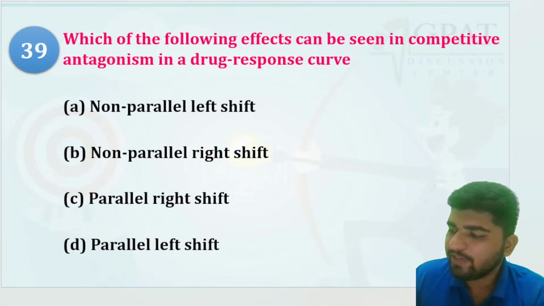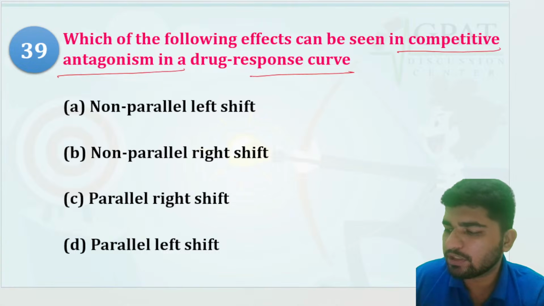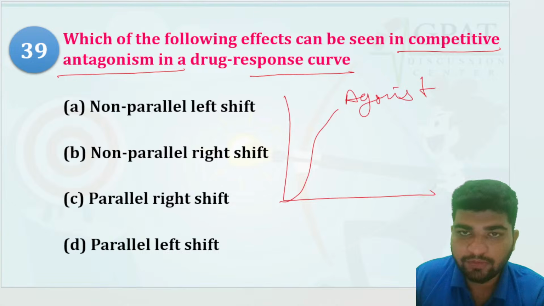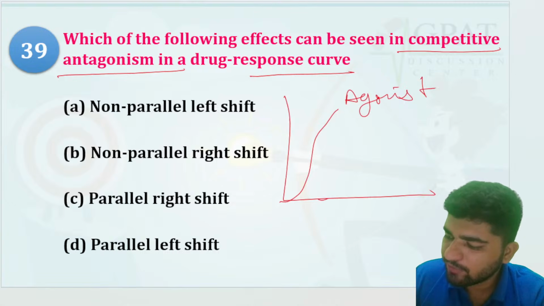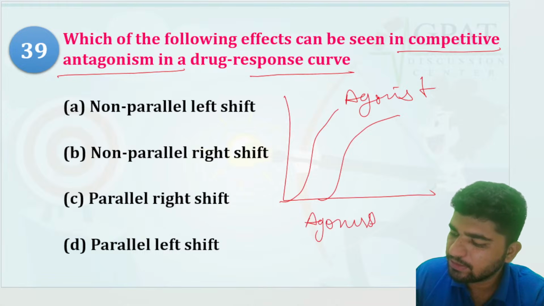Now, which of the following effects can be seen in competitive antagonism in a drug response curve? See, there is a drug response curve. Here you have given the agonist, and here you have given agonist plus antagonist.